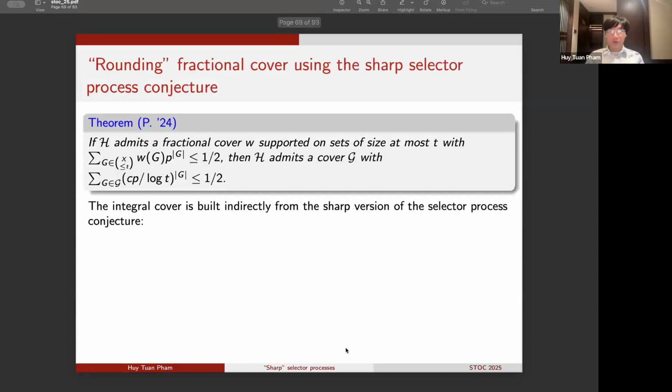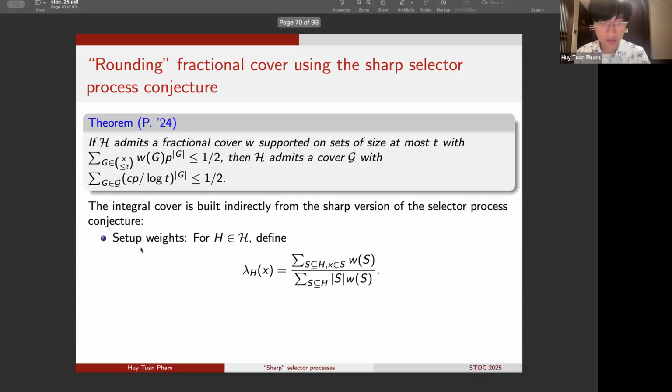Okay, so now let me tell you just a little bit about how we can quickly prove this result on rounding fractional covers using the sharp selector process conjecture. And what's interesting is that in this result, which is implicitly about rounding a fractional cover, our argument is completely implicit. It is existential and not algorithmic. So in fact, the only key input to allow for this routing procedure is the use of the sharp version of the selector process conjecture.